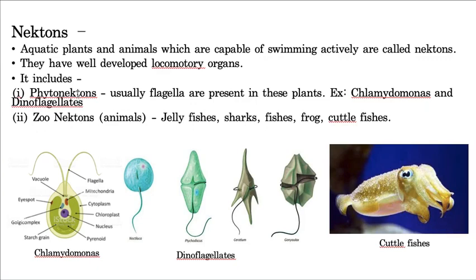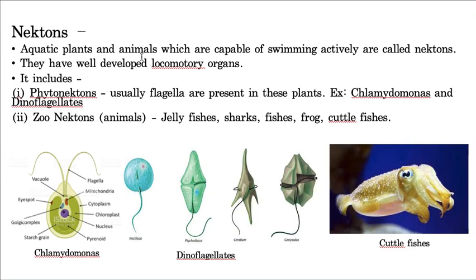Phytonecton, in the name itself it is clearly mentioned, is a group of necton which belongs to the plants. They perform locomotion by flagella. Here I gave some examples also. Chlamydomonas, which has flagella, and here the labeling is also given. So this is flagella, so it is able to move. And also dinoflagellates, so many dinoflagellates I kept here, like Noctiluca. They have their own locomotory organelles like flagella, so they are able to move. That group is called nectons.